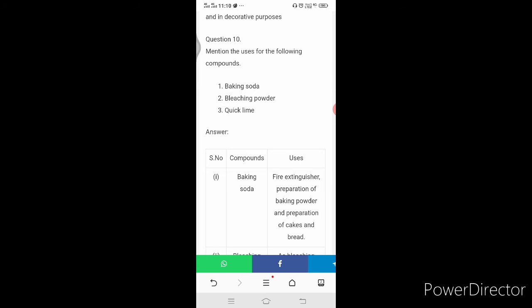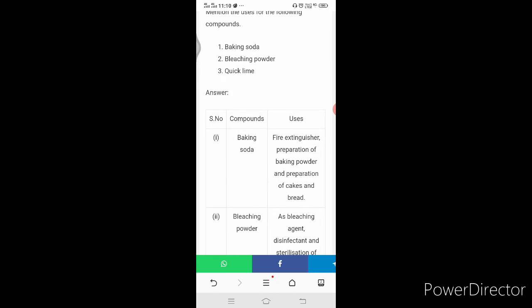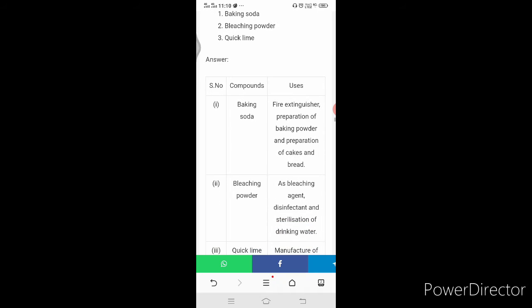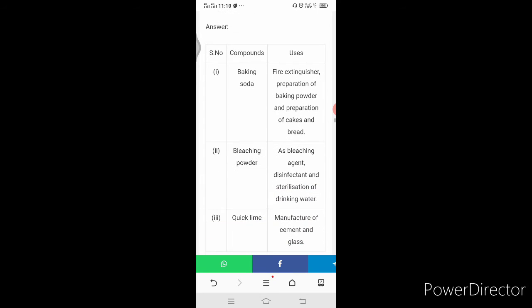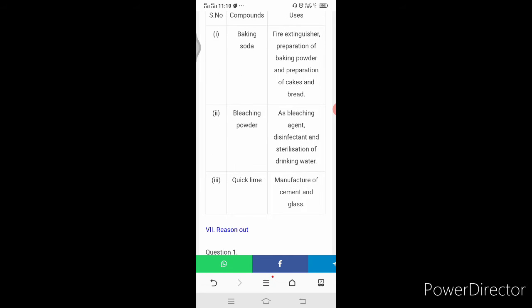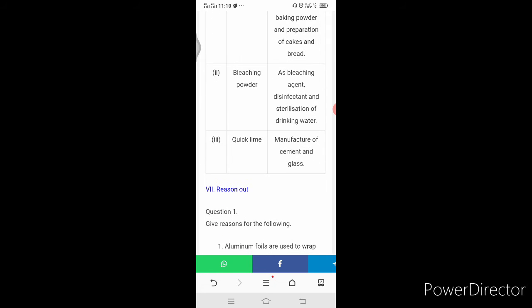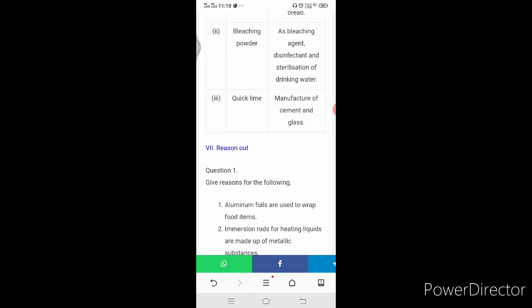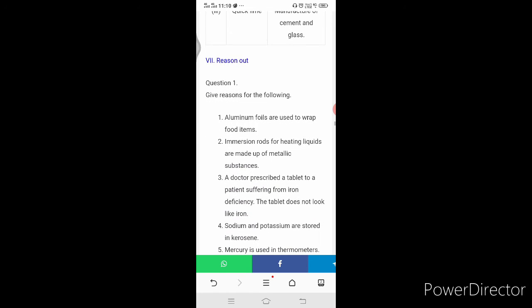Mention the uses for the following compounds: baking soda, bleaching powder, quicklime. Uses of baking soda are fire extinguishers, preparation of baking powder and preparation of cake and bread. Uses of bleaching powder are as a bleaching agent, disinfectant and sterilization of drinking water. Quicklime is used in the manufacture of cement and glass.